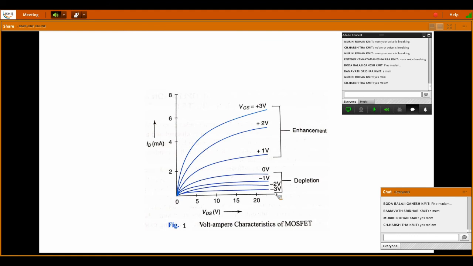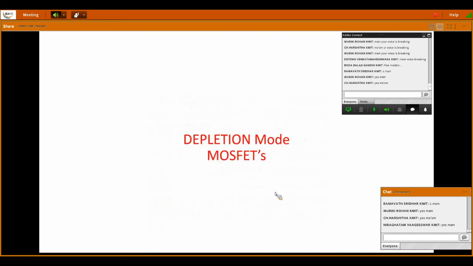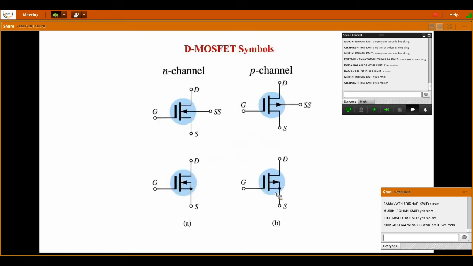So till here, everyone has understood the operation of enhancement mode. The channel is induced, it is not available from the starting. The external voltage creates a channel. Now I'll move to the depletion mode MOSFETs.